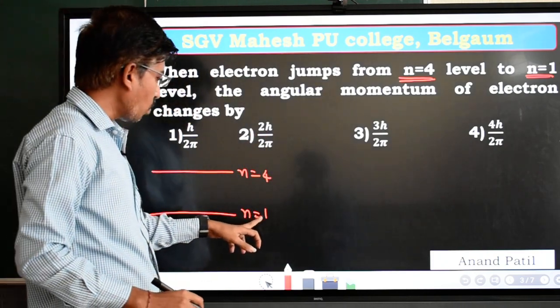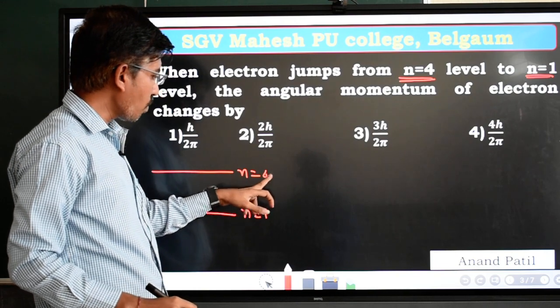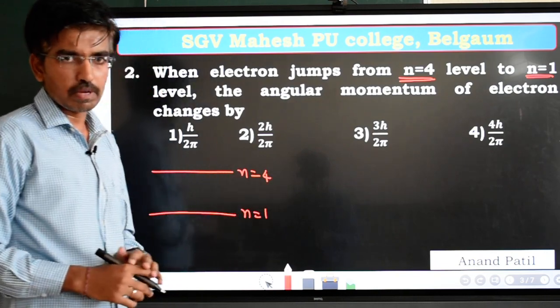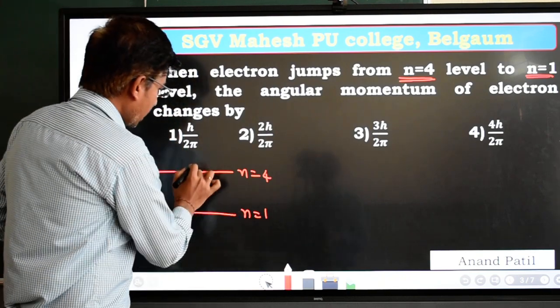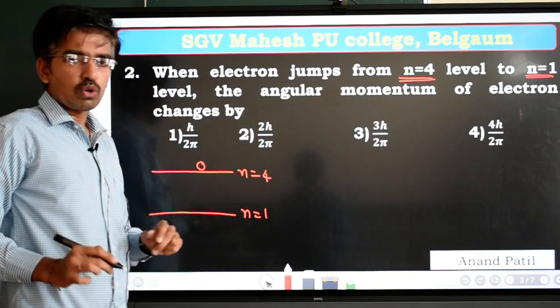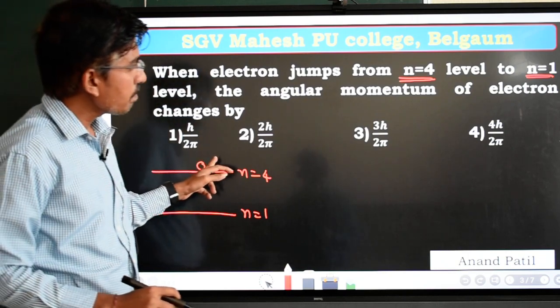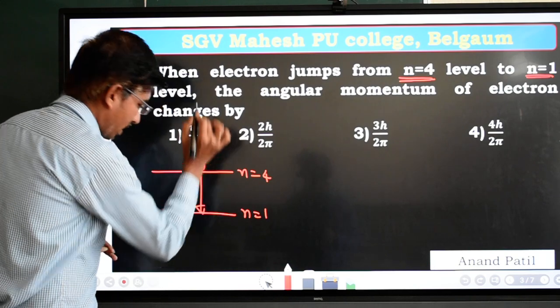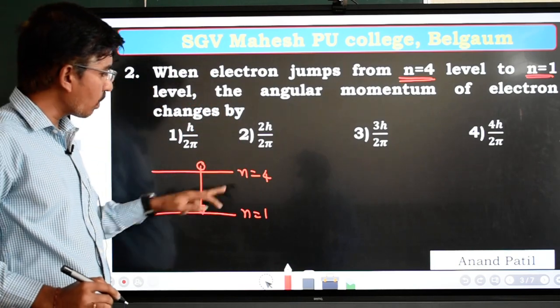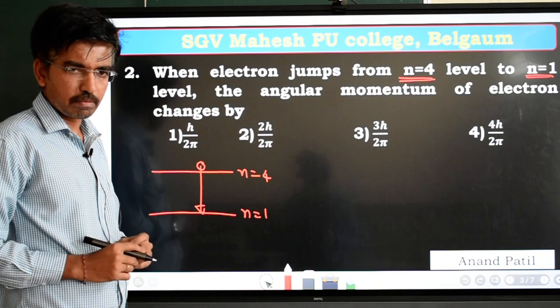Where n is equal to 1 and n is equal to 4 are nothing but the principal quantum numbers. So what happens here? The electron is initially at n is equal to 4. This electron makes a transition from n is equal to 4 to n is equal to 1. Now we have to calculate the change in angular momentum.